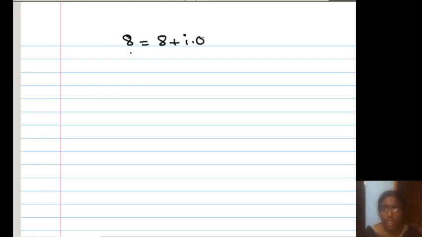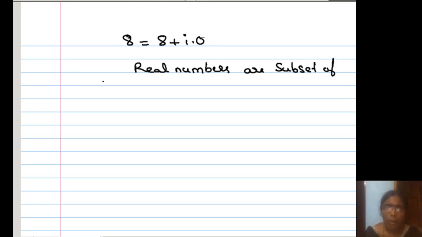It means 8 is a real number and is also a complex number, because 8 can be written in the form a plus ib. So every real number is a complex number. Can I say that all real numbers are complex numbers? Yes. So the final conclusion is that real numbers are a subset of complex numbers.